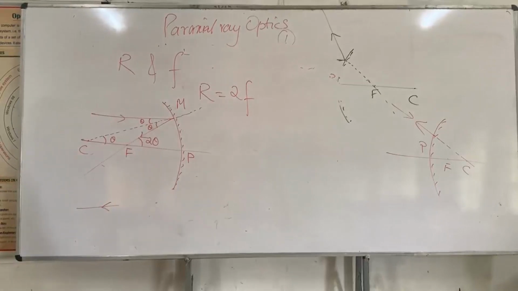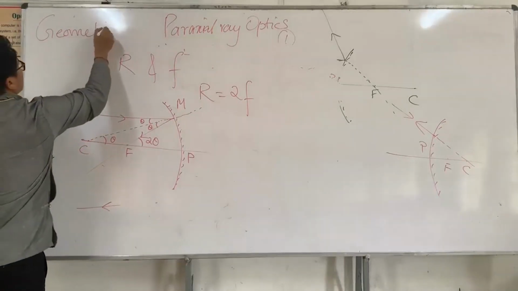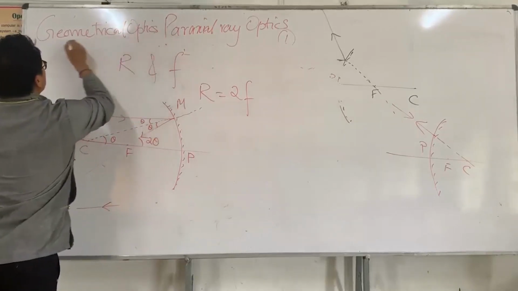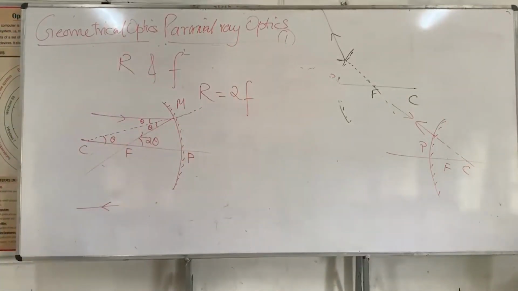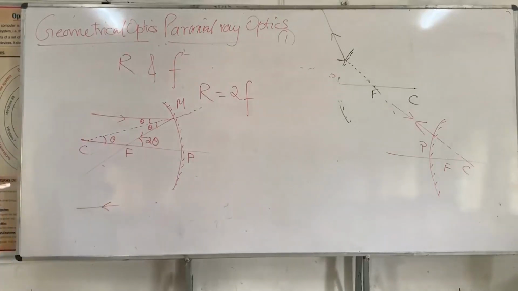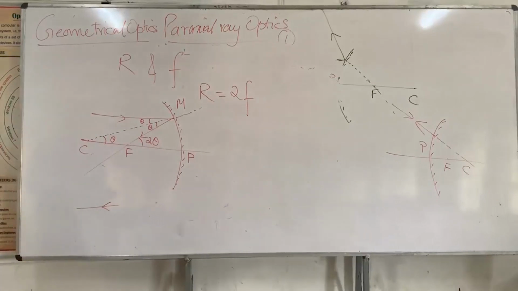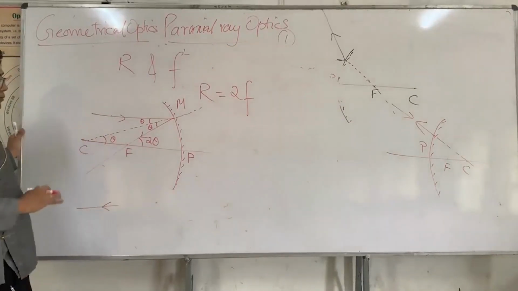Now in case of ray optics, this is sometimes also called geometrical optics. Why geometrical optics? You require geometry. You require rays and you just go on drawing so many triangles, so many angles. Now this is a parallel ray, so angle theta must be very small.